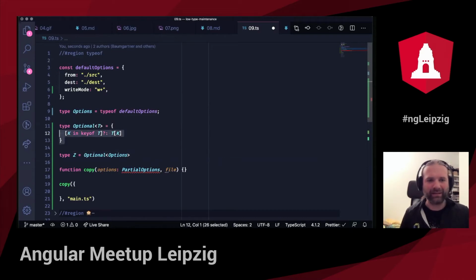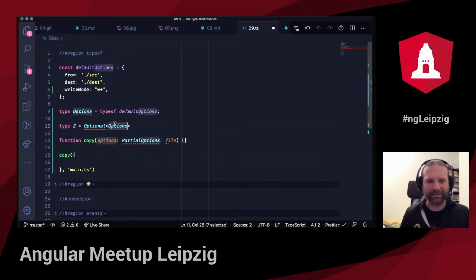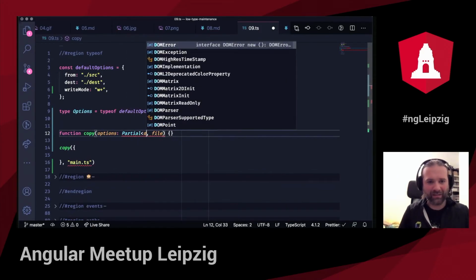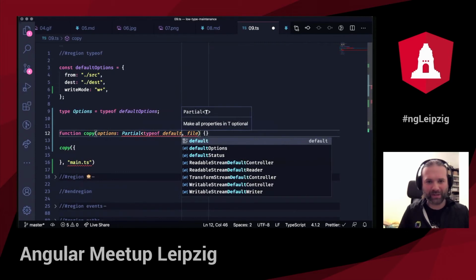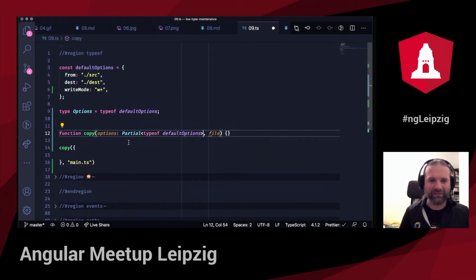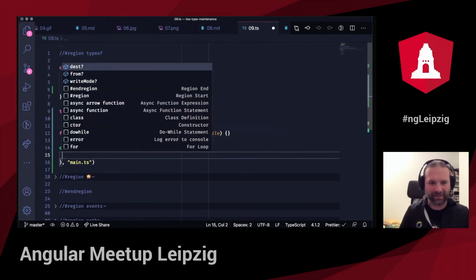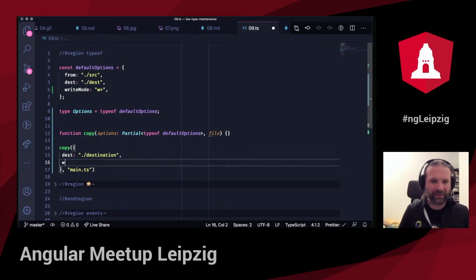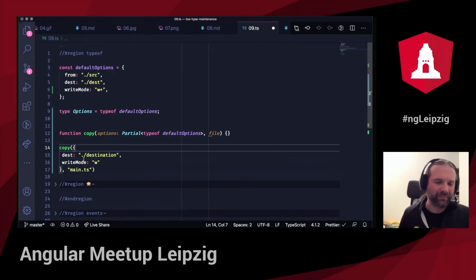Actually, I don't need to write that. This is already a predefined type, which is called Partial. And with Partial of typeof defaultOptions, I can achieve just the same thing. So I can pass an empty object, or I can pass, let's look at the autocomplete, a different destination, which is not dist but destination, you know, and a different write mode, which is just write. And it works just like that.